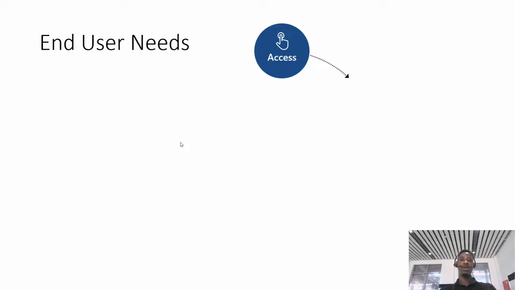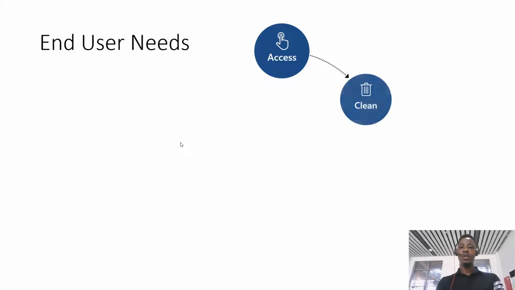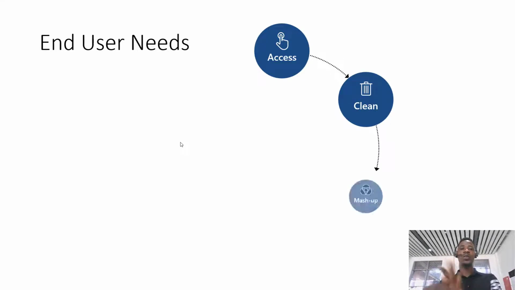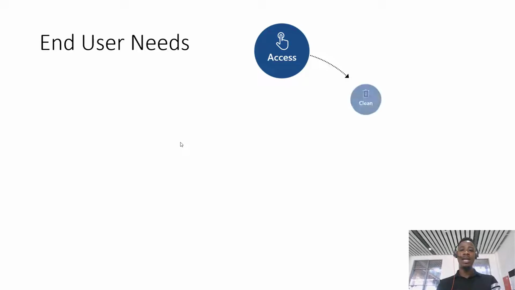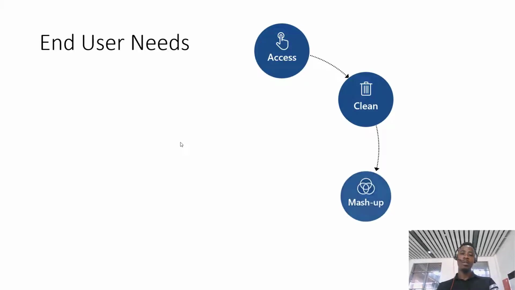Where is our data stored? Our data is stored somewhere, maybe Excel, maybe an Access database. You access the data. Now, once you access your data, the next thing to do is to clean it up, right? So what we do most of the time is we clean our data, right? We clean the data. The data may be dirty sometimes.